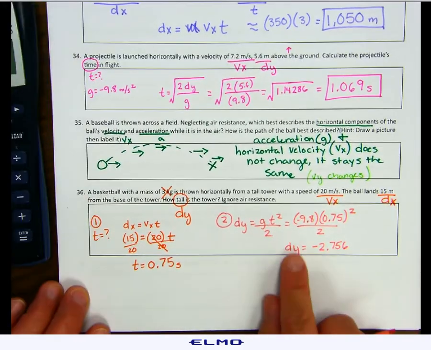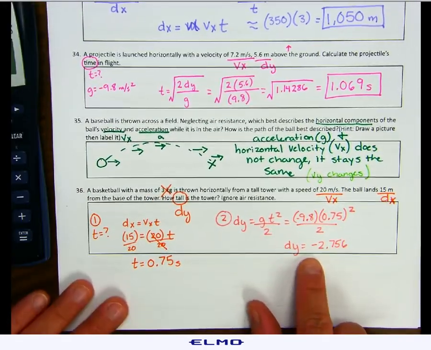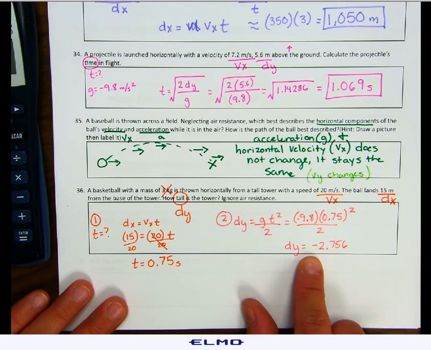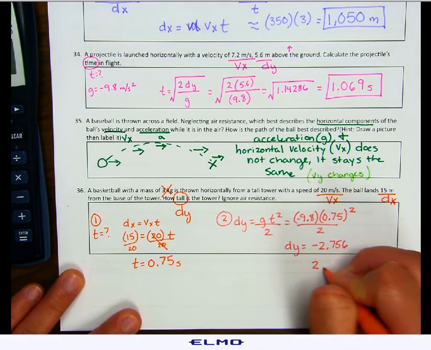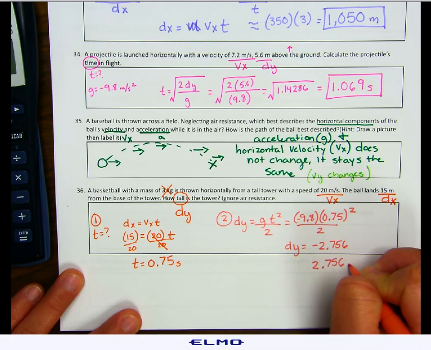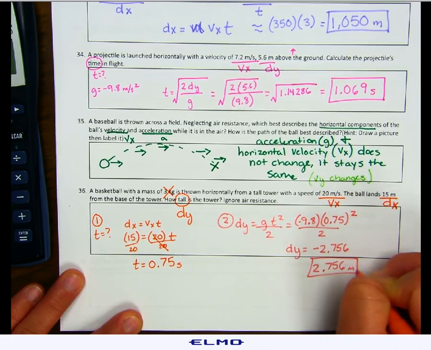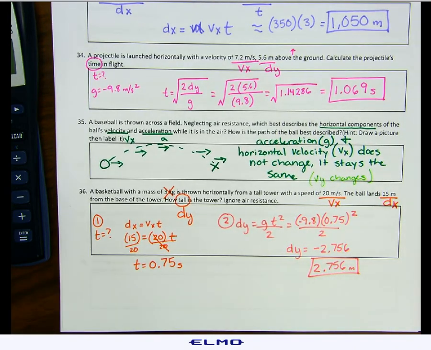So remember I talked about distance being negative. It doesn't have to be. If you wanted to, you can take off that negative. It's only negative because it was going in the downward direction. But you could put a positive 2.756 meters. Don't worry about doing it on the test. If you put a negative, you'll still get the same answer. If you don't put a negative, you'll still get the same answer. They'll both be counted right, as long as you did it correctly.